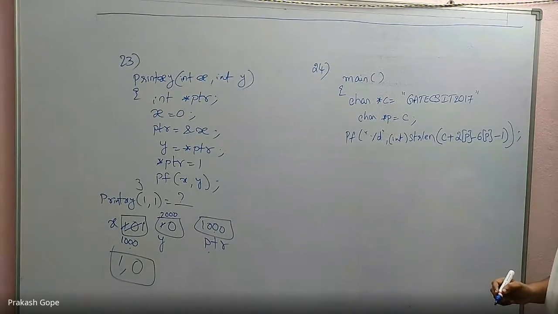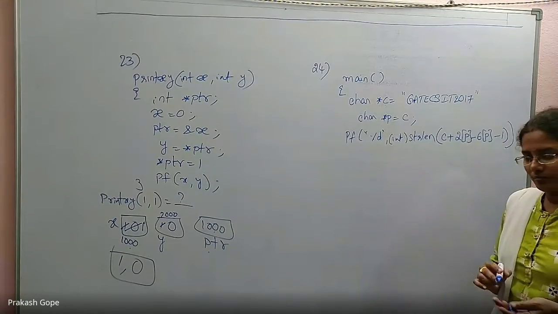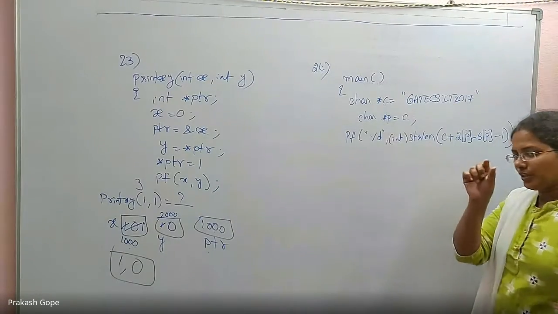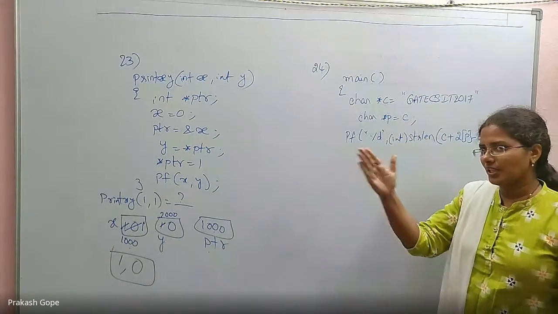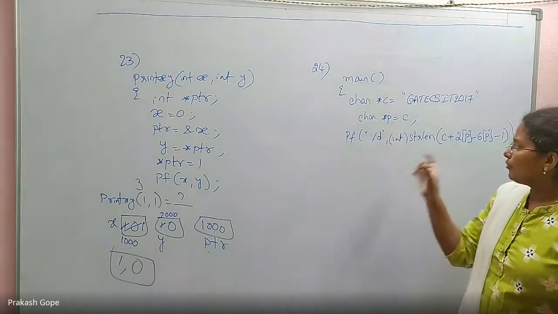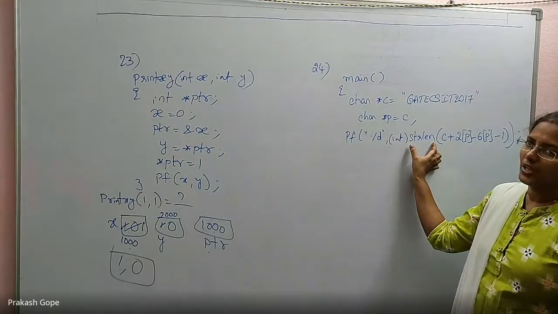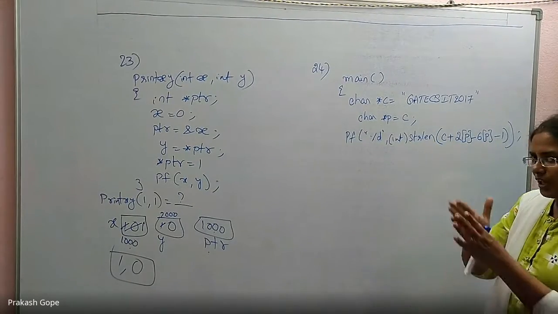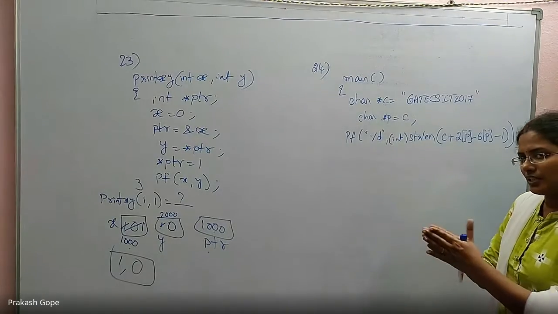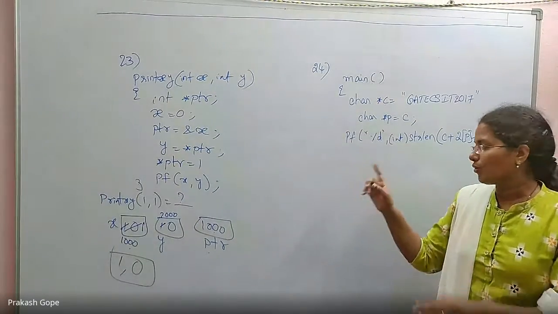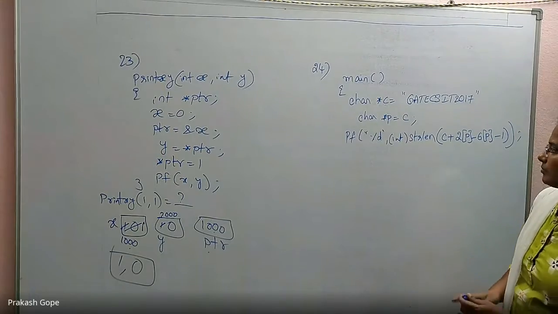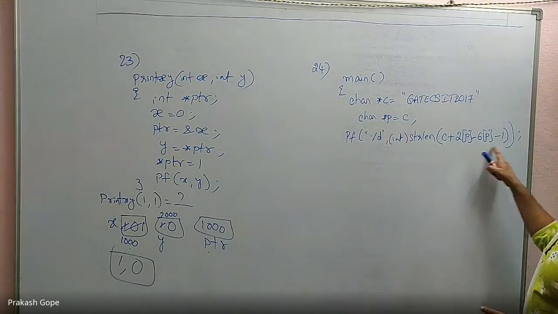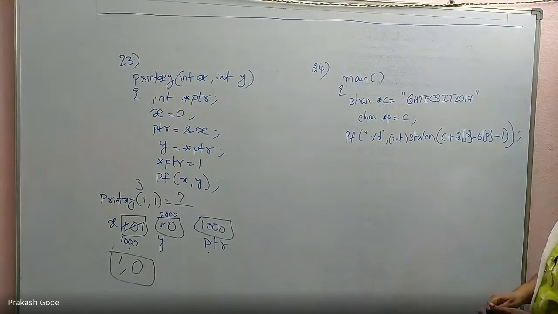The string length function expects a char star. So whatever character pointer you pass, from there until the first null character is considered as a string, and for that string it finds the string length. The null character is ignored while calculating the length. We know that. Okay, so first we need to understand what this expression means.